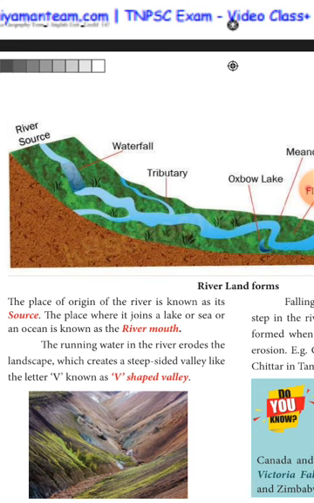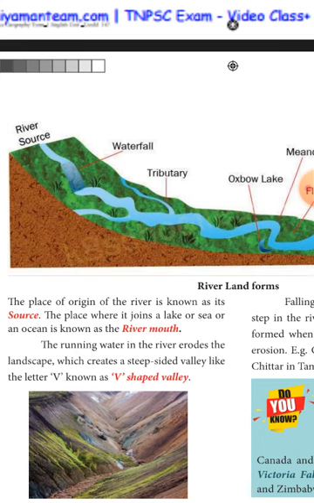What is river mouth? The place where the river joins a lake or sea or ocean is known as the river mouth. Next paragraph. What is a V-shaped valley? Running water in the river erodes the landscape. Then it creates a steep-sided valley like the letter V. That is known as a V-shaped valley.